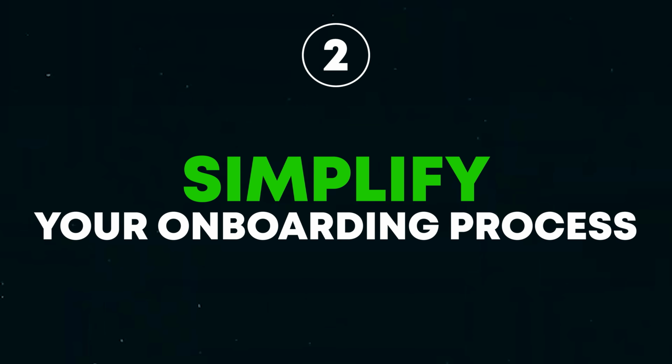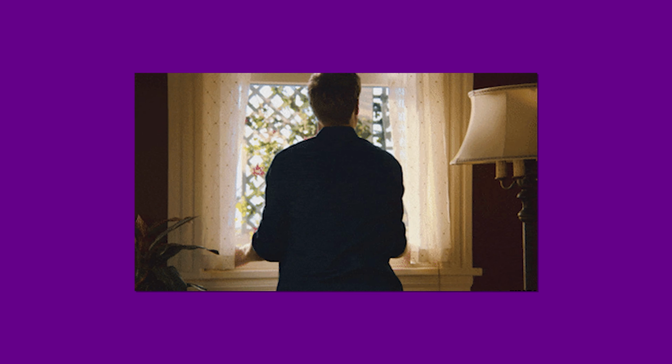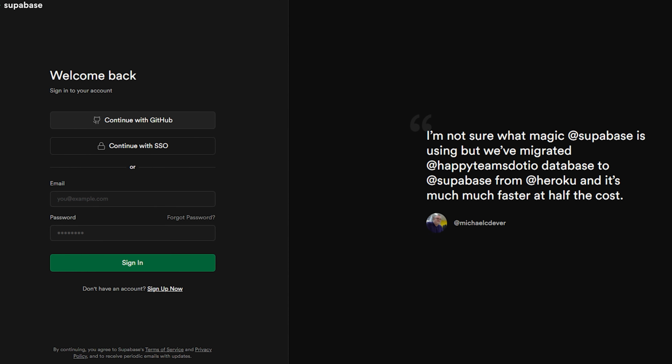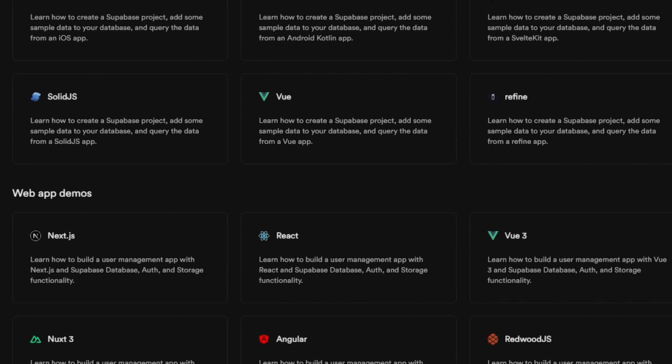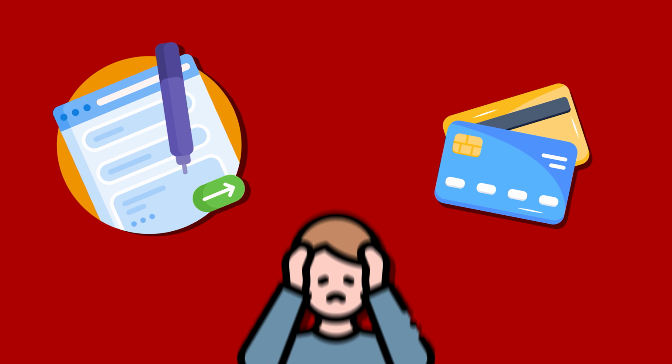Now, secondly, and really, really importantly, simplify your onboarding process, because if you don't, it will destroy your developer stickiness. You see, developers are just not willing to slog through a miserable sign-up flow. They have zero patience for unnecessary bullshit friction. Just look at Supabase. No credit card required, GitHub integrated, and one-click deployment. But then look at an unnamed cloud platform, unnamed so I don't get sued, where you have to fill out 17 forms, put in a credit card, and through gritted teeth manually set everything up.